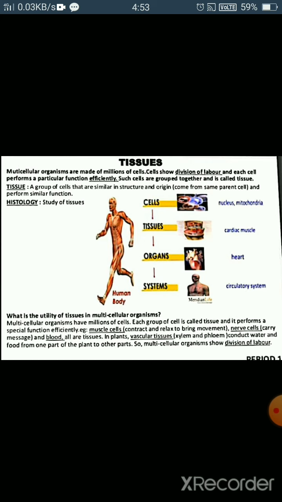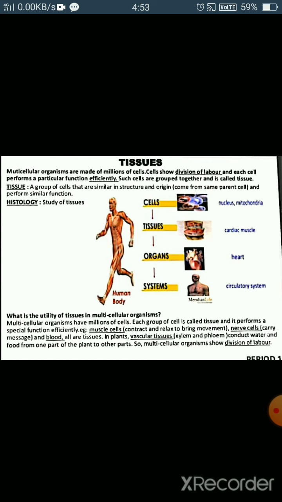So in this chapter we are going to discuss the tissues, the different types of tissues and what their functions are. It is well known that all living organisms are made up of cells, right? And they are either unicellular or multicellular.